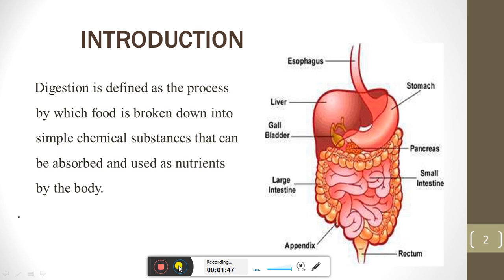So digestion is defined as a process by which the food is broken down into simple chemical substances that can be absorbed and used as nutrients by the body.